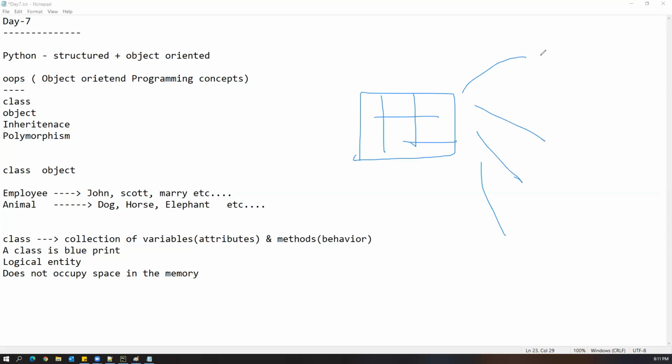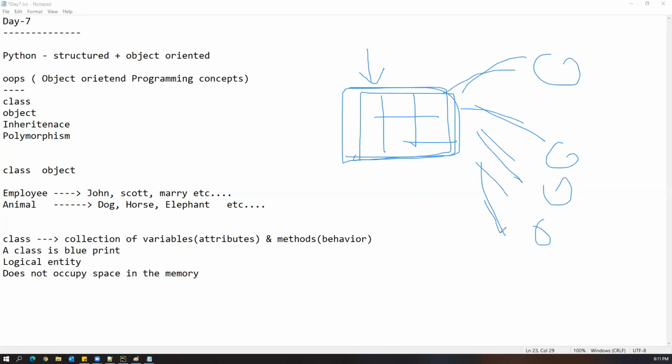These buildings are objects following the same plan, but the plan is just a blueprint, not a real object. Similarly, a class is just a blueprint. It is a logical entity, which is the reason it doesn't occupy any space in memory. When you create a class, it doesn't occupy any space in memory, because it is just a logical entity which contains multiple variables and methods.